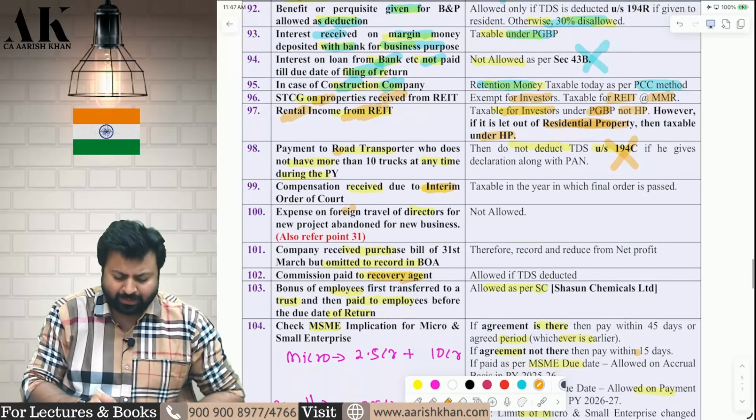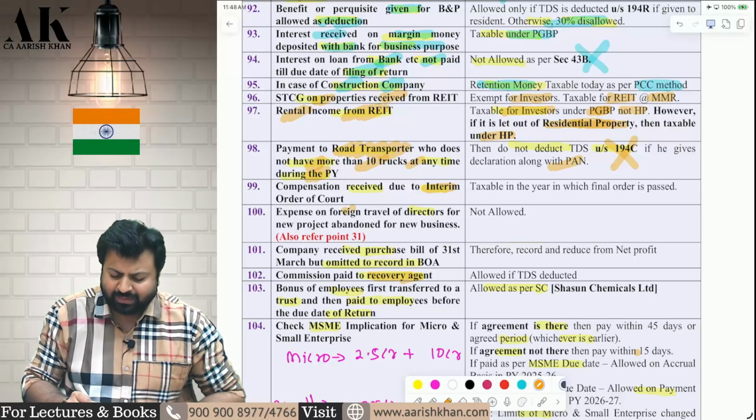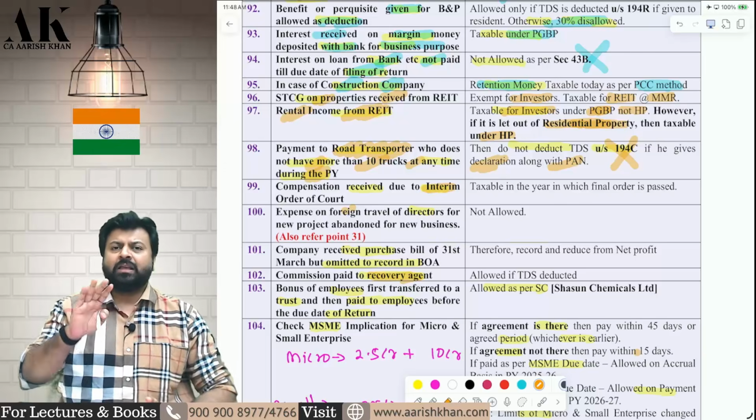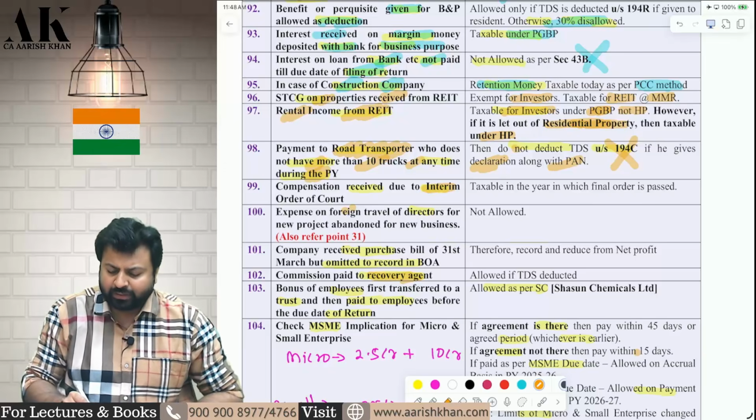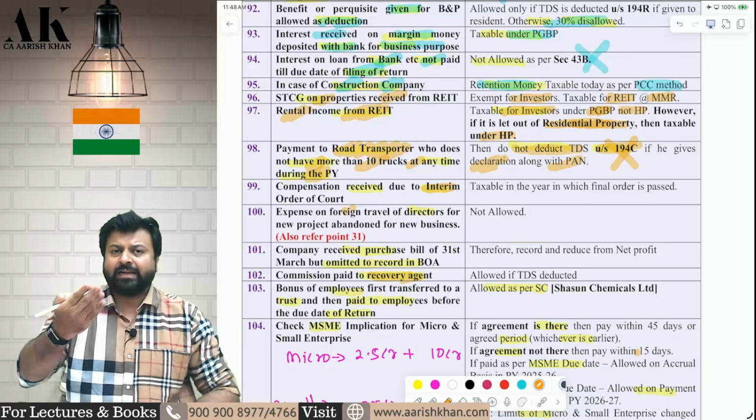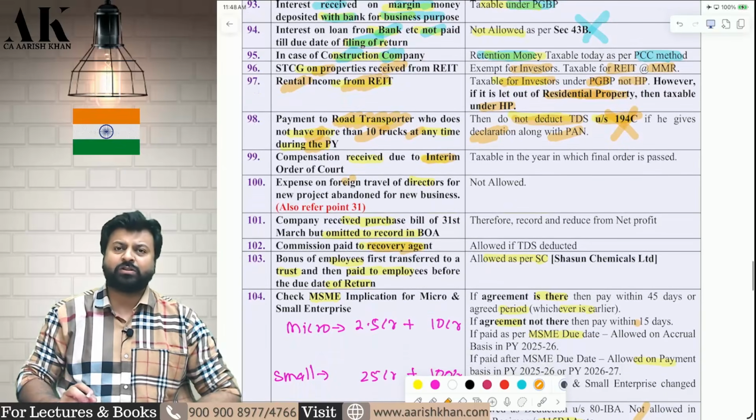Next one, you are making a payment to a road transporter who does not own more than 10 trucks at any time during the previous year. He is also giving a PAN, he is also giving a declaration. If he is doing all these things, then you do not have to deduct TDS under 194C. It is exempt from TDS deduction under 194C.